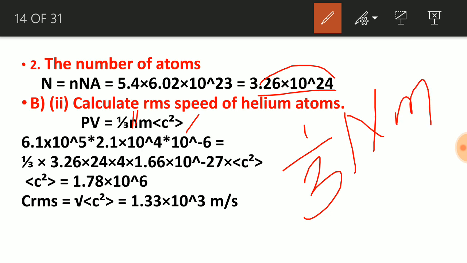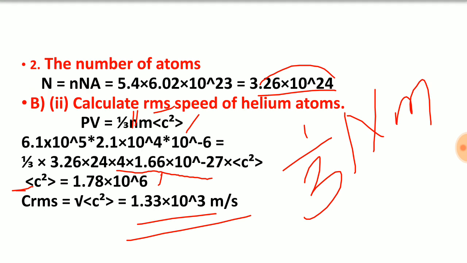And m, mass, we already discussed, mass means 4 AMU. 4 AMU means 4 into 1.66 into 10 to the power minus 27, that will be in kg. On solving this we will get c square. c square is not our answer, because it is asking for RMS. If you know c square, we can calculate c RMS by taking the square root. The square root of this will be this, and the unit will be meter per second.